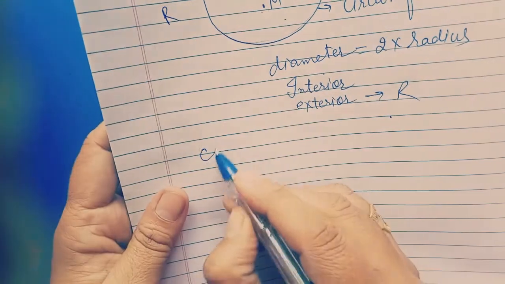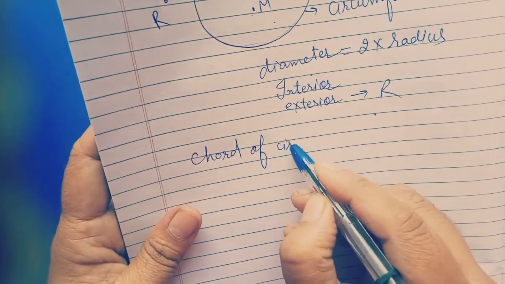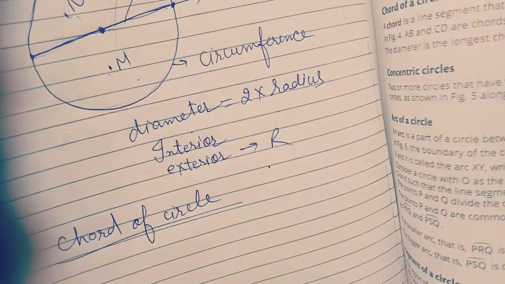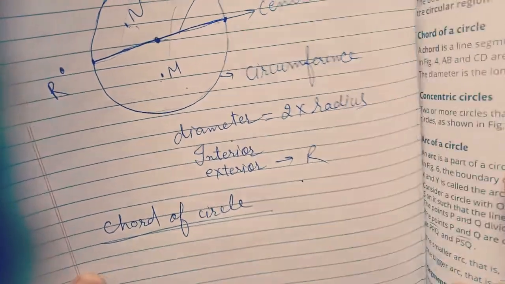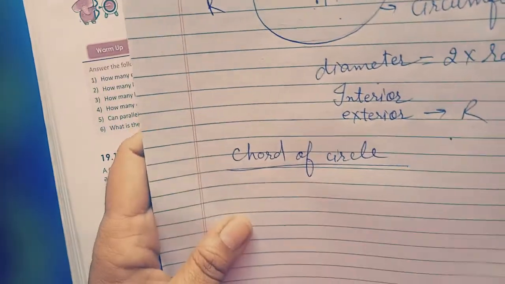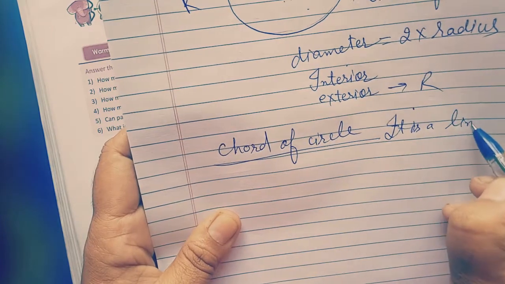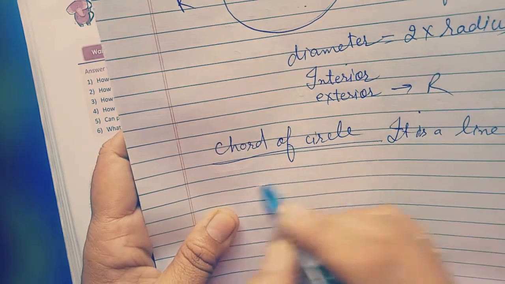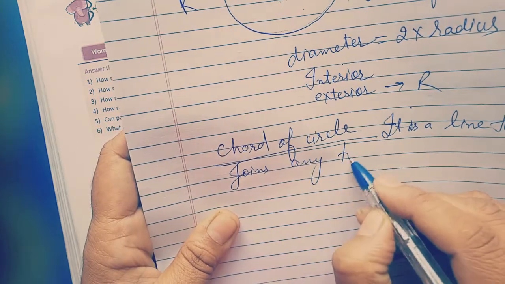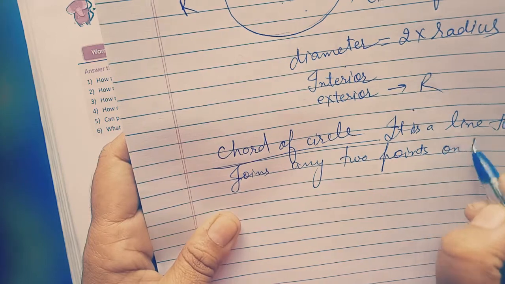Then next is chord of a circle. A chord is a line segment that joins any two points on the circle.